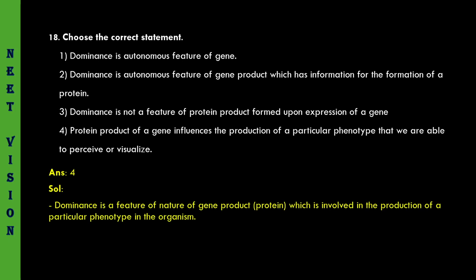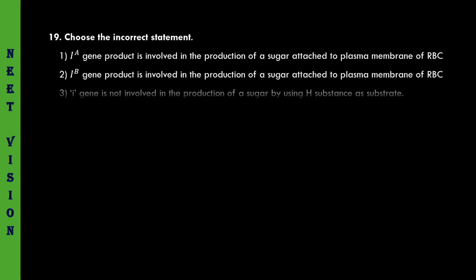Fourth one. Here is the explanation. Dominance is a feature of the nature of the gene product which is involved in the production of a particular phenotype in the organism. The last paragraph in this particular part, after codominance and multiple alleles, gives a description. You have to read it carefully. Coming to the next question.